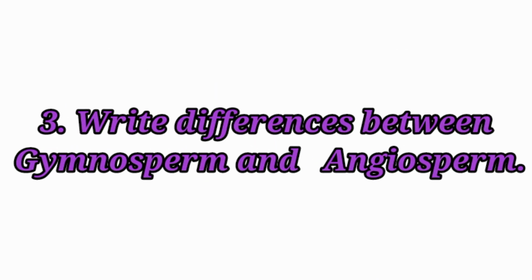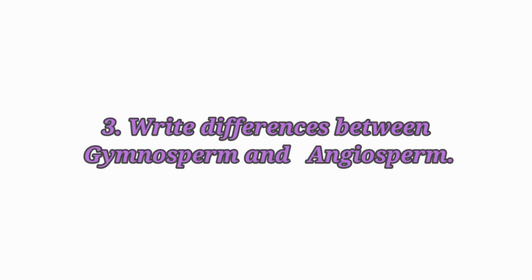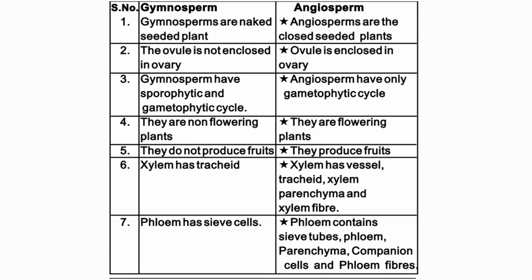Third question, write differences between gymnosperm and angiosperm. Gymnosperms are naked seeded plants. Angiosperms are the closed seeded plants. Gymnosperm, the ovule is not enclosed in ovary. Angiosperm, ovule is enclosed in ovary. Gymnosperm have sporophytic and gametophytic cycle. Angiosperm have only gametophytic cycle.